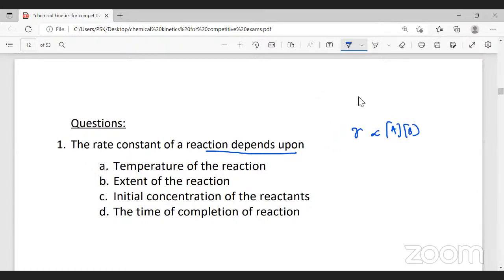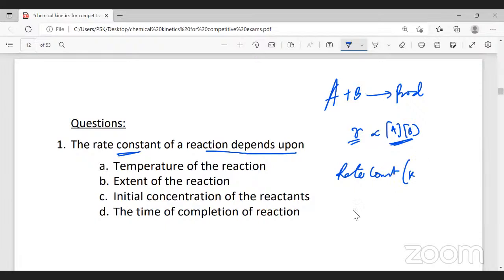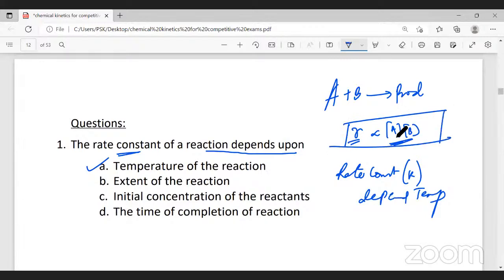If I consider this as a reaction, A plus B giving you product, this is the rate of the reaction. Rate depends on concentration. The question here is rate constant. So rate constant always depends on temperature. Remember, rate constant will depend on the temperature of the reaction. So the answer for this question is temperature of the reaction. Remember, it is not rate. Rate depends on concentration of the reactants. Now, rate constant always depends on temperature. Did you follow this?